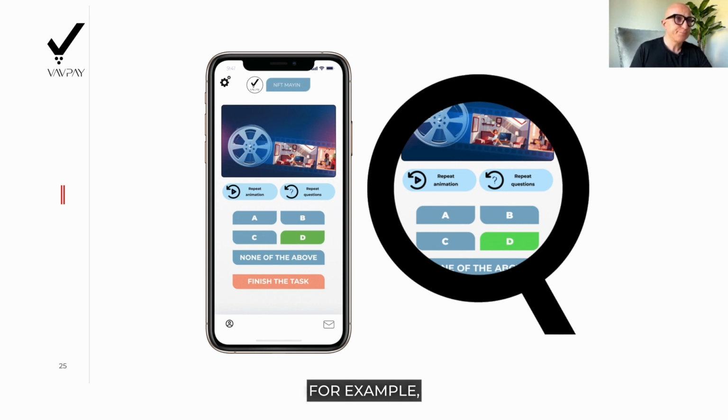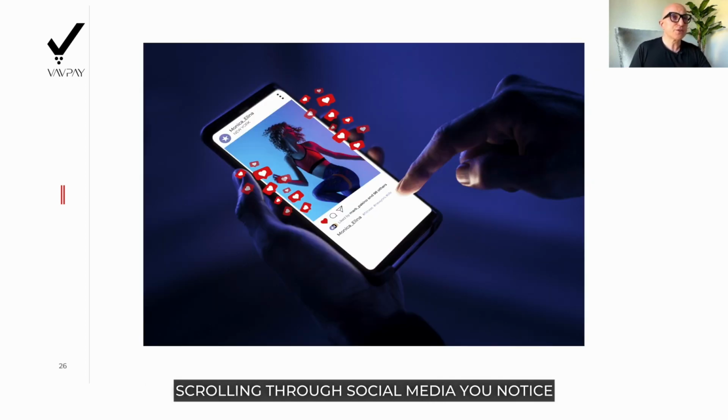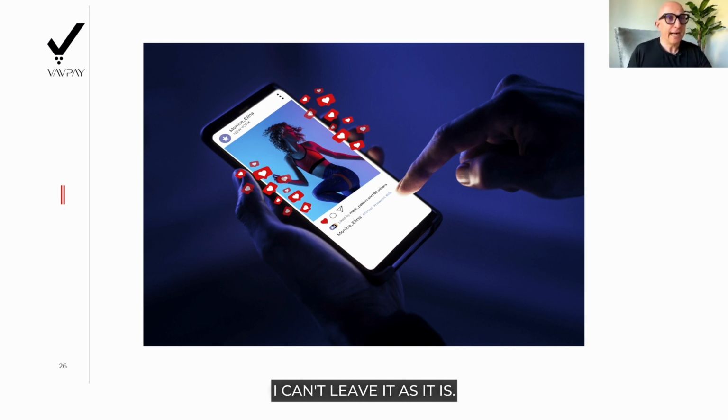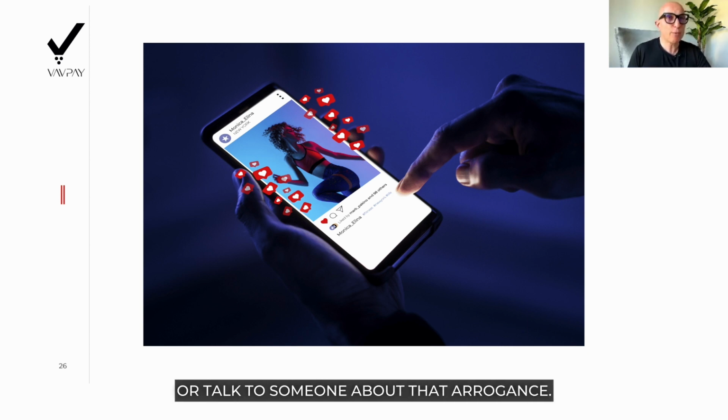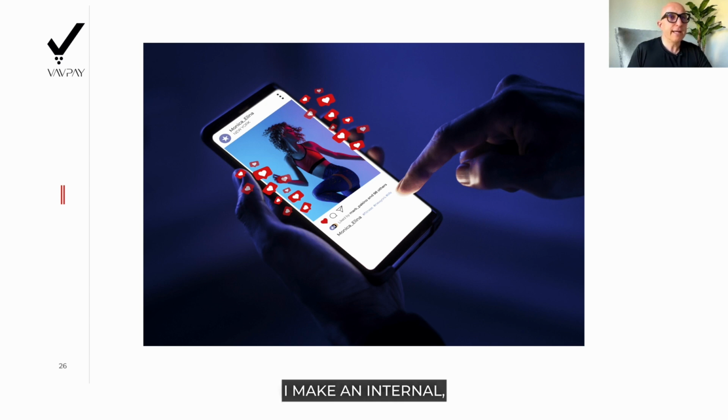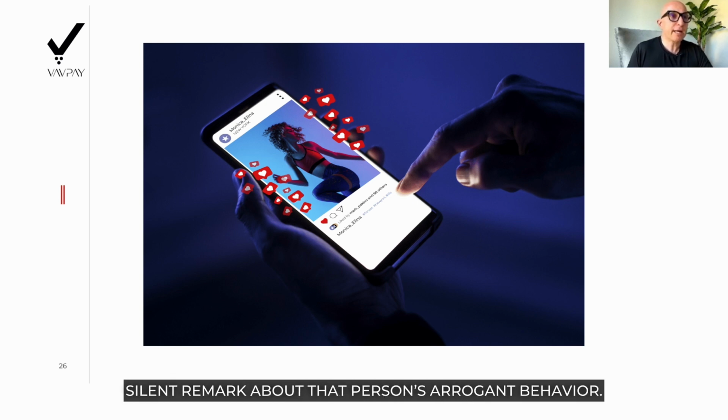For example, scrolling through social media, you notice a person that you define as arrogant. What would you usually feel and do? A. I feel obliged to do something with that. I can't leave it as it is. I need to post a comment, share it, call, or talk to someone about that arrogance. B. I feel a sudden rush of extra energy. I make an internal silent remark about that person's arrogant behavior.